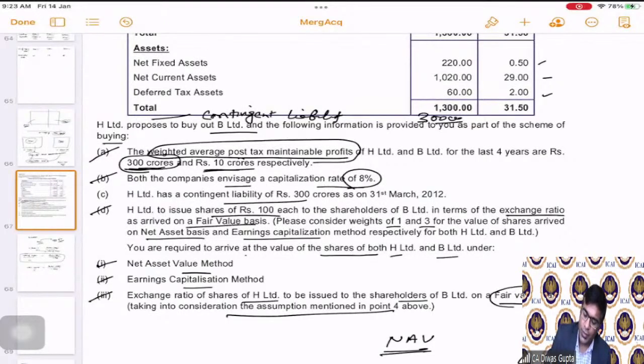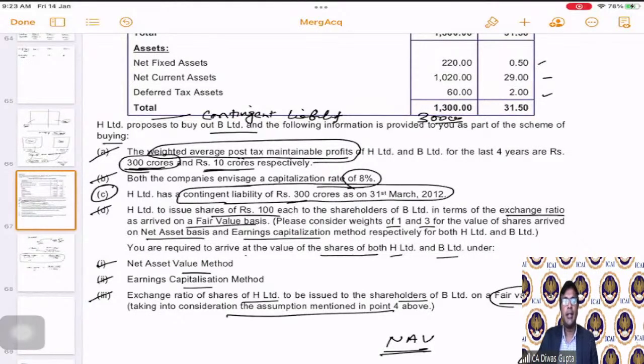Now, what has to be done with this contingent liability? Students, although in NAV this contingent liability is not accounted for, we should account for it because the question has given us this information. We will assume that the contingent liability will become crystallized and it is payable in full. Correct?